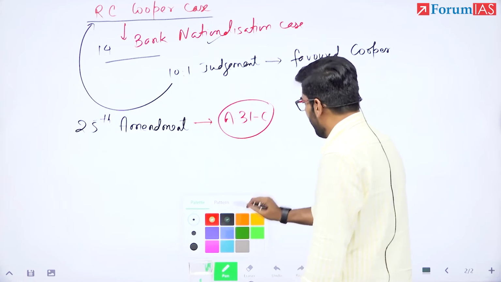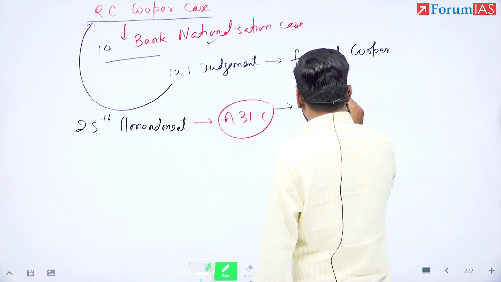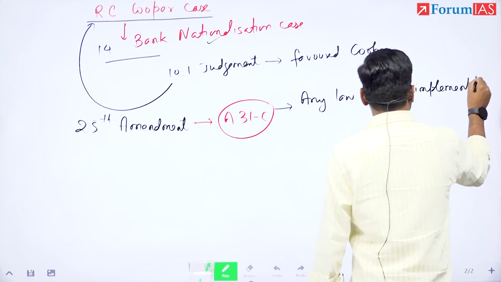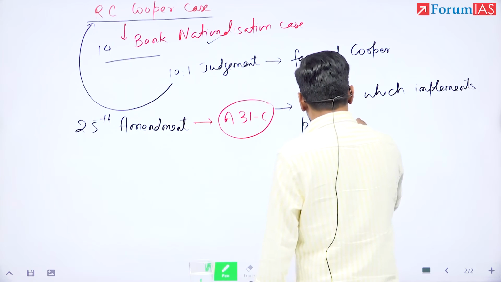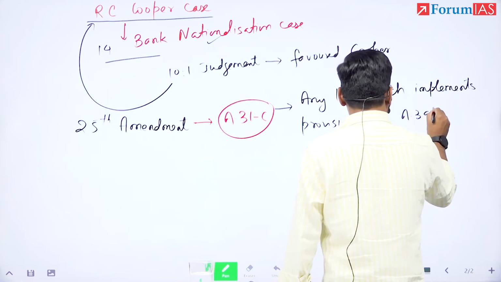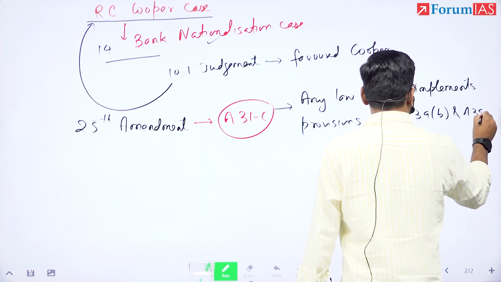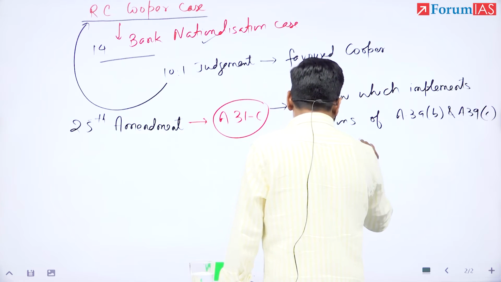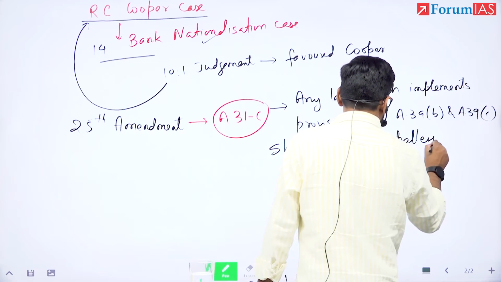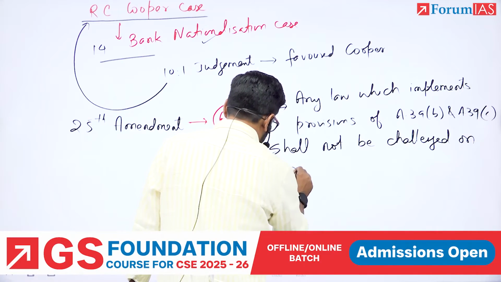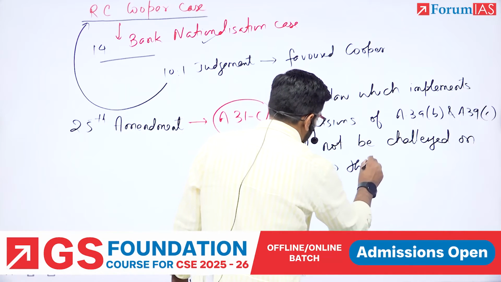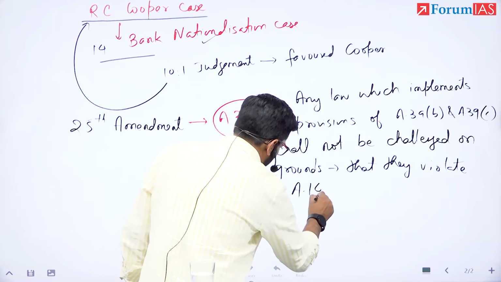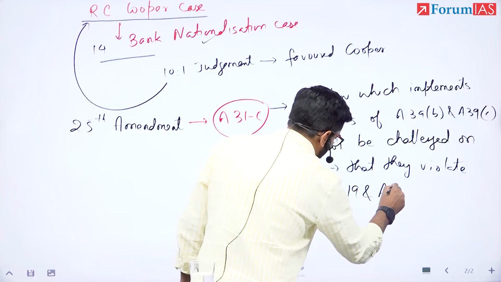Now what does this 31C say? 31C says that any law which implements provisions of Article 39 subclause B and 39 subclause C shall not be challenged on grounds that they violate Article 14, Article 19 and Article 31.